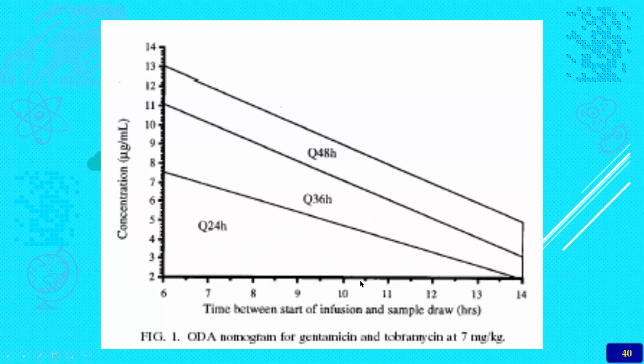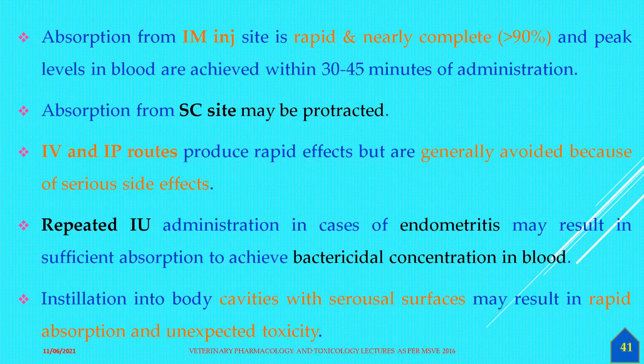Then it becomes almost zero at about 14 hours. Then absorption from the IM site is very rapid when compared to the macrolides. They are not absorbed properly because they are highly lipid soluble, so we need some important solvents.